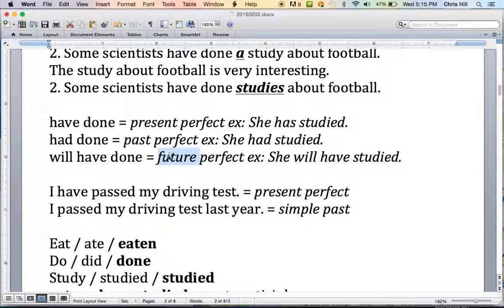Now, to make the future perfect, we just put have in the future by adding will. Will have done. This is the future perfect. She will have studied for 5 years by the time she graduates.